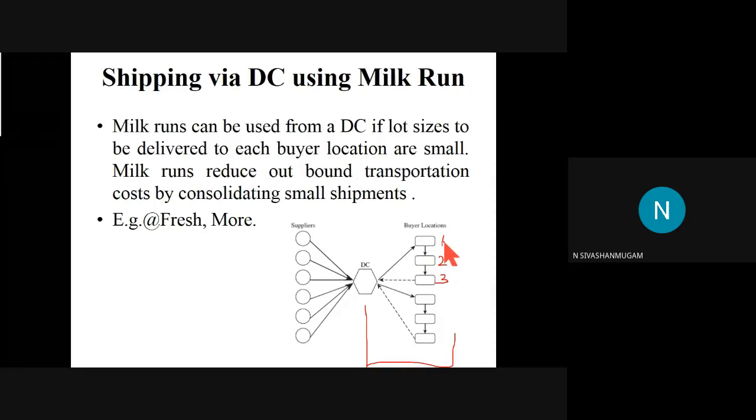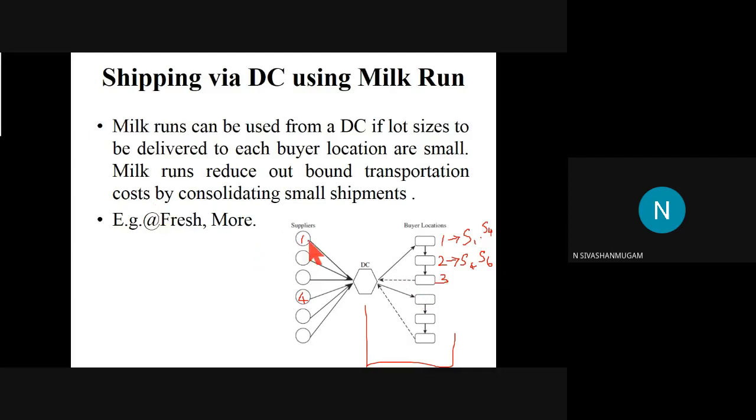Consider buyer one. Buyer one may require a product from supplier S1 and S4. He needs two different products, from supplier S1 and supplier S4. Consider the second buyer. He needs goods from supplier S4 and S6. Okay, so the requirement of each buyer is different.